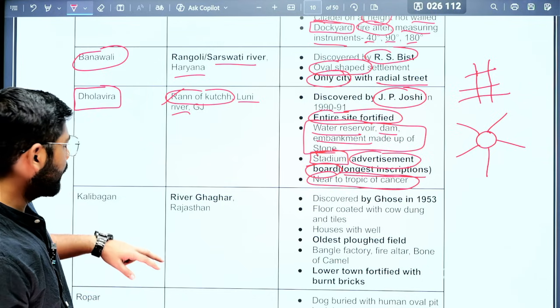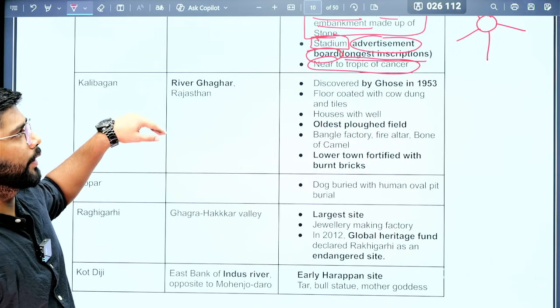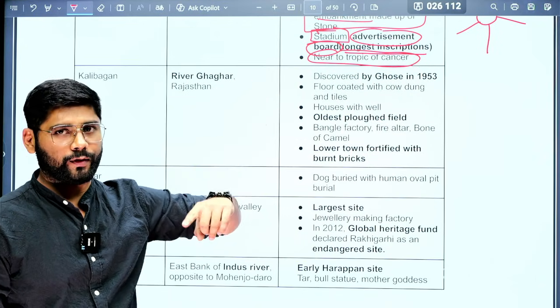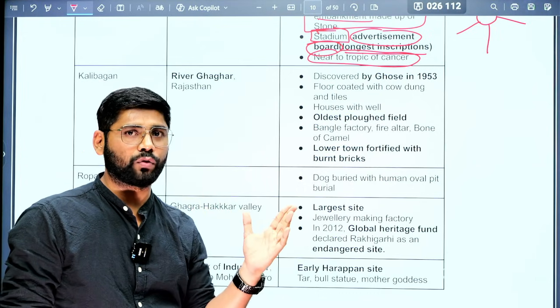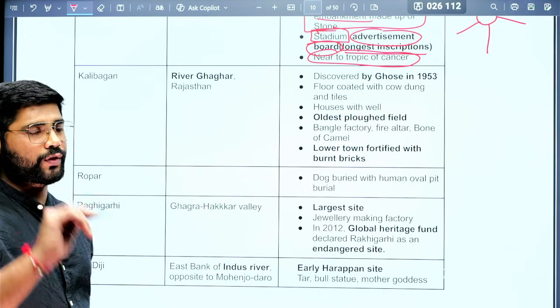Next, there is one famous temple in Gujarat that is located on the Tropic of Cancer. This site is located near the Tropic of Cancer, but there is one famous temple in Gujarat located right on it. Let me know in the comment section which temple it is.